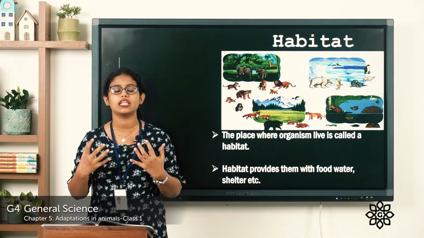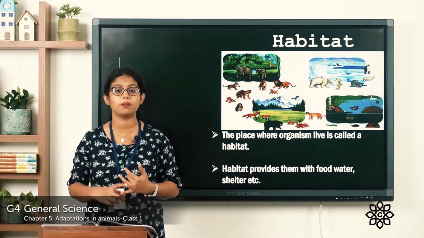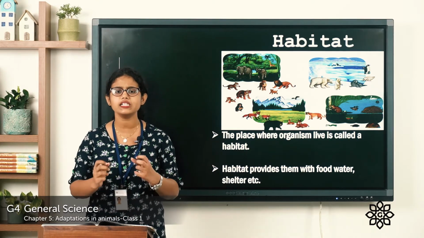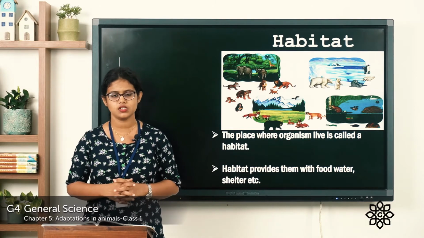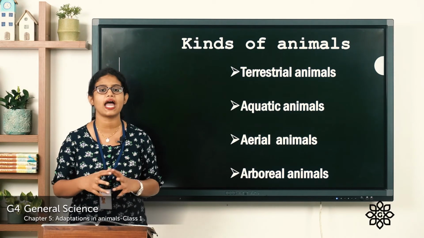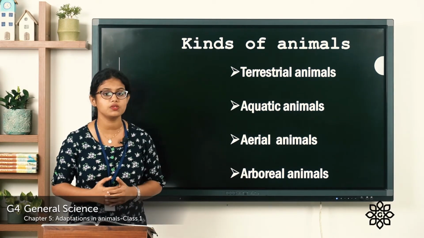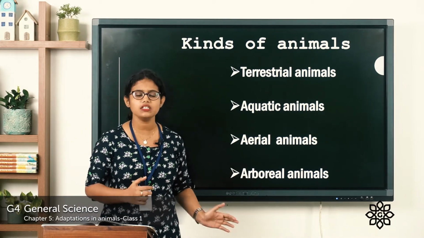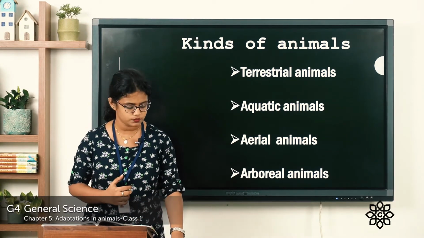The place where the living organisms live, we call habitat. The place that provides them the food, water and the right kind of environment, that is called habitat. So, based on habitat, we can classify animals. We can classify animals as terrestrial animals, aquatic animals, aerial animals and arboreal animals. Let's discuss them one by one.